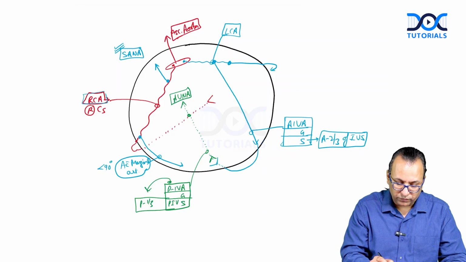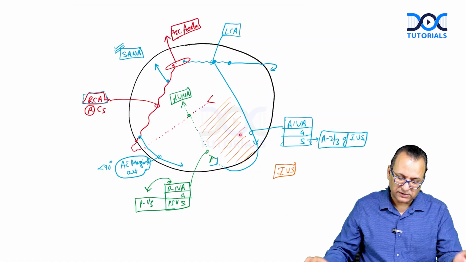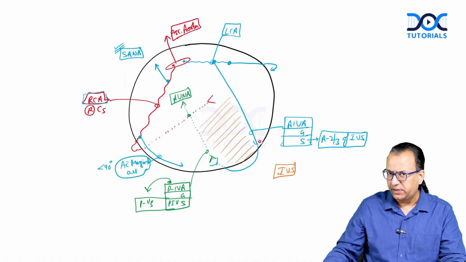What will be between the two? Between the two will be the interventricular septum. So they are running anteriorly and posteriorly on the interventricular septum. When you talk about the anterior interventricular artery, a branch of the left coronary artery, it was running in the anterior interventricular groove. It was on this septum, which separates the left ventricle from the right ventricle. Anteriorly you have the AIVA in the AIVG, posteriorly you have the PIVA in the PIVG, meaning the posterior interventricular artery in the posterior interventricular groove, supplying the posterior 1/3 of the interventricular septum.